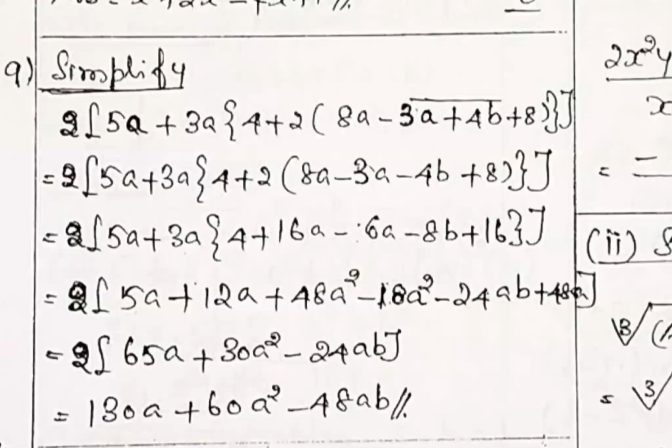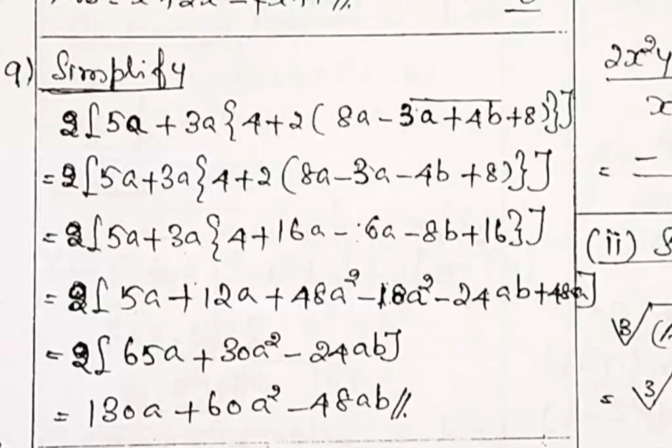As usual, remove the bracket. Up to 8a minus 3a, second line keeps going, 8a minus 3a, remove the bracket. So 8a, while removing the bracket, minus 3a and minus 4b will come.